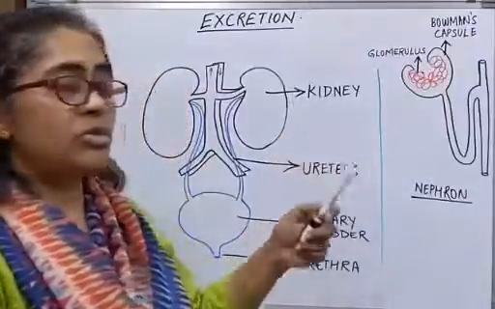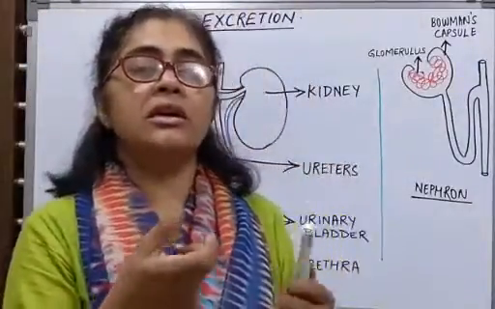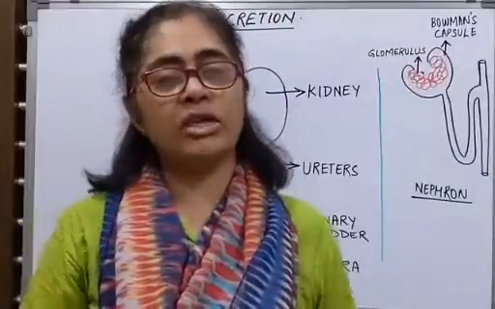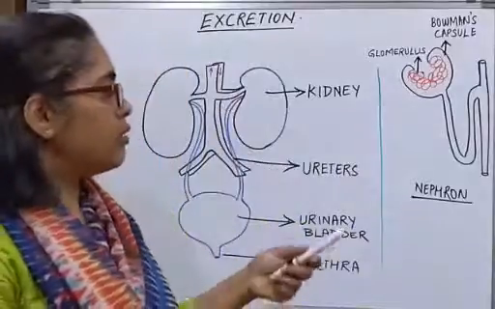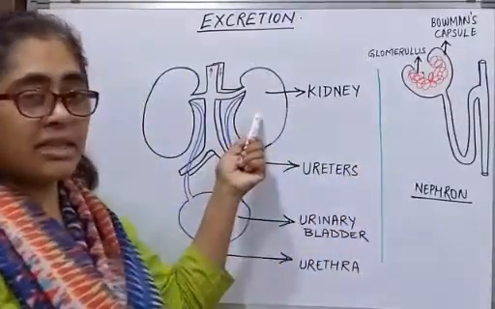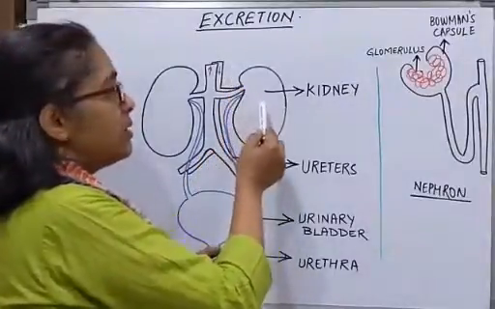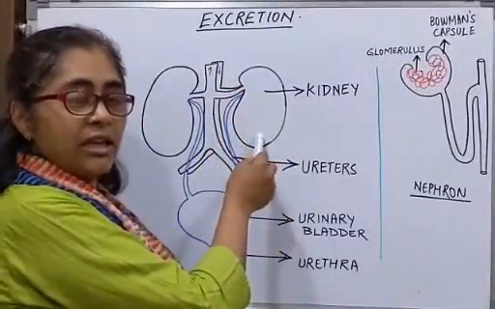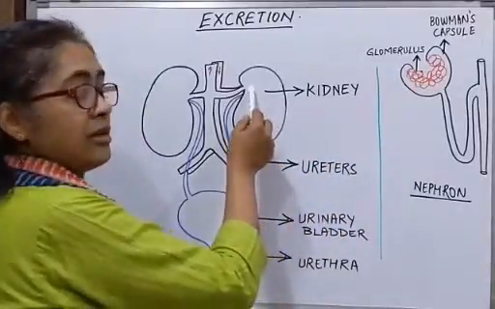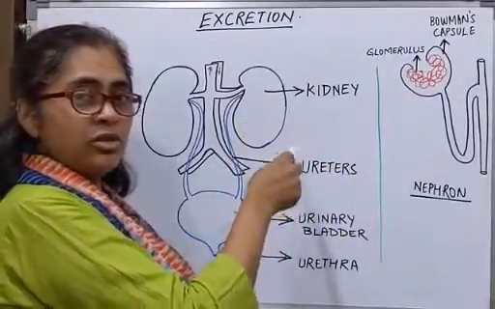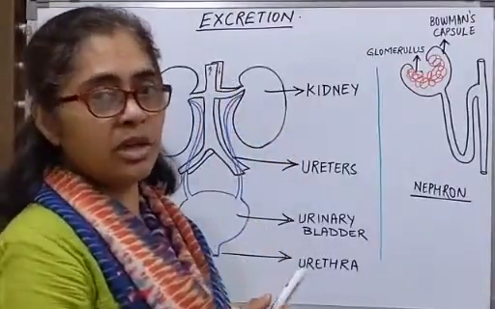During this process, selective reabsorption takes place of glucose, amino acids, salts and even excess water in the body. The kidney acts as the filtering unit. The renal arteries carry the blood with the waste material into the kidney. It gets filtered with the help of the nephron, and after the waste has been removed, the blood is sent back through the renal vein into the heart.